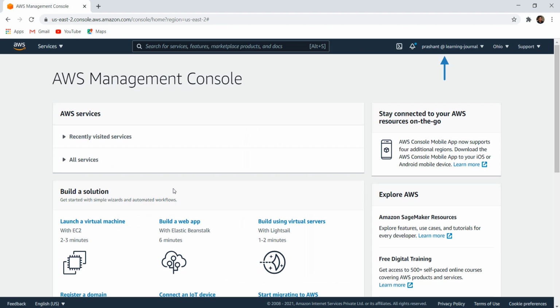There you go. Do you see the username here at the top right corner? Great. So you are now logged in as an IAM user.